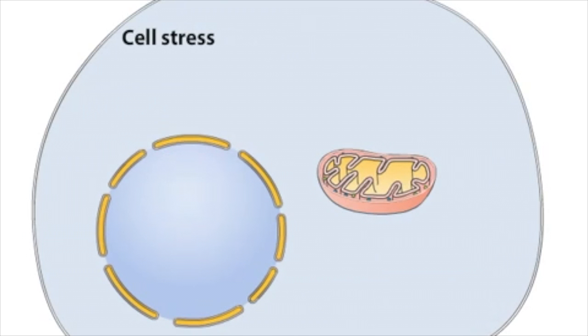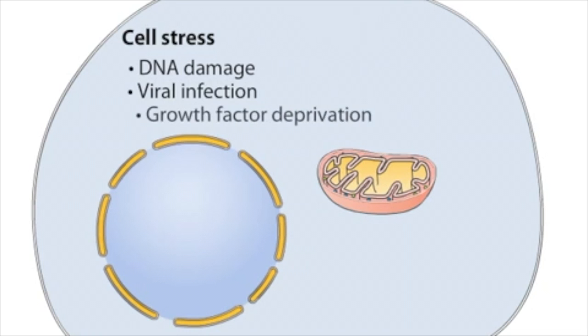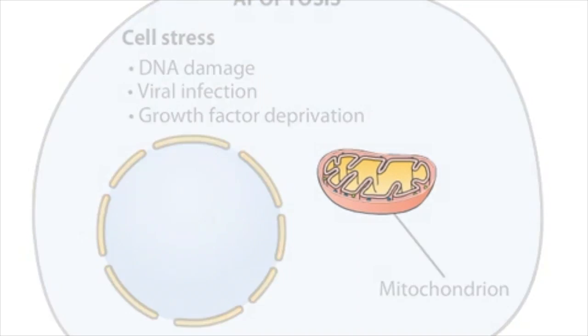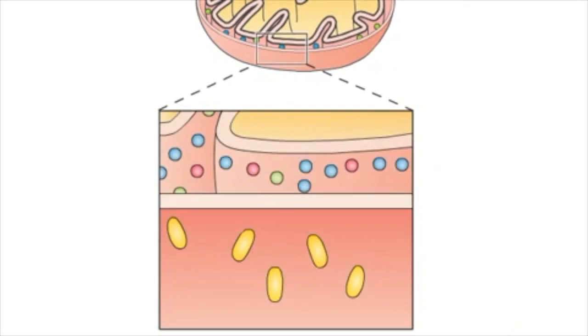When a cell is under stress, such as from DNA damage, a viral infection, or growth factor deprivation, it may undergo programmed cell death, also called apoptosis. In mammalian cells, many cell death signals trigger apoptosis through a pathway involving mitochondria. In the mitochondrial pathway of apoptosis, death signals within the cell activate the pro-apoptotic effector proteins BAX and BAK.